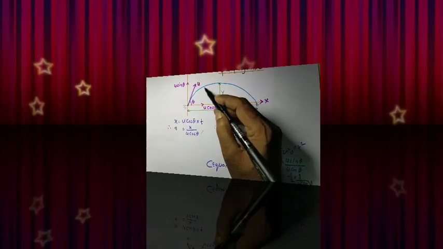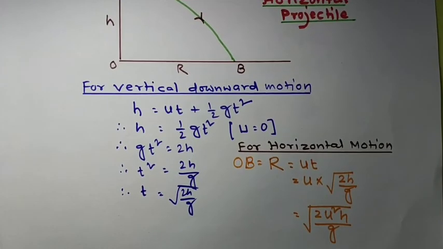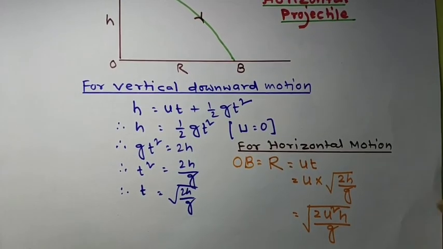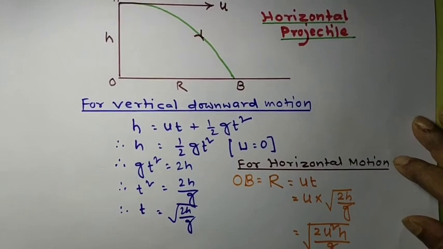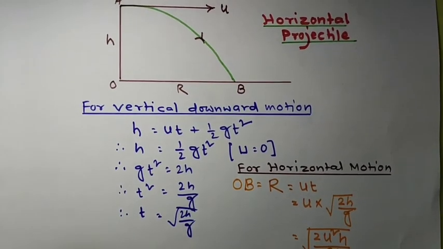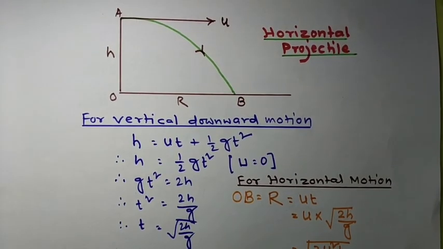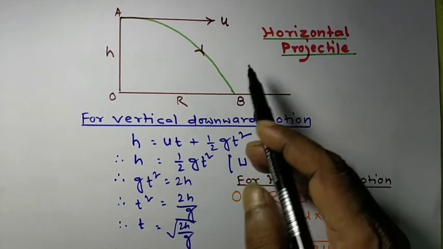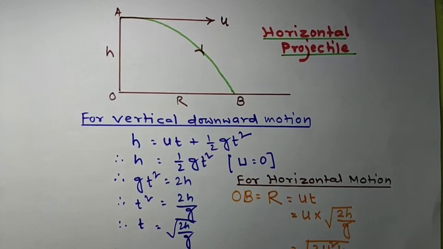Now we will discuss horizontal projectile. We have drawn one picture from where we can see the horizontal projectile. What is a horizontal projectile?